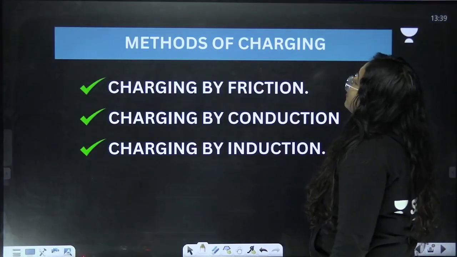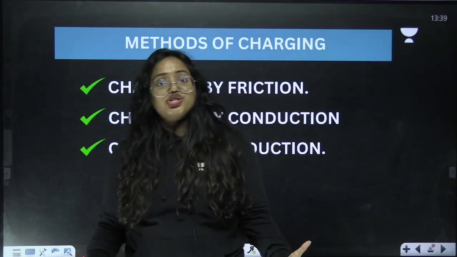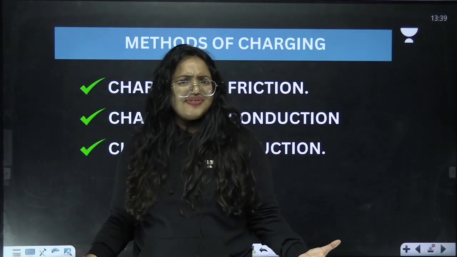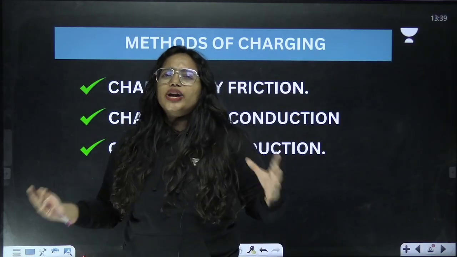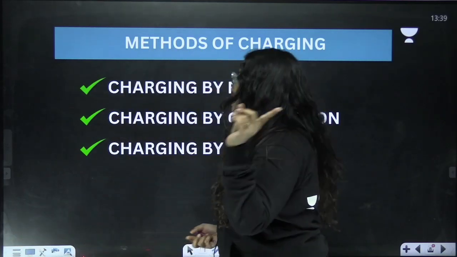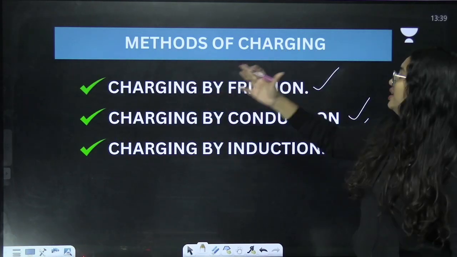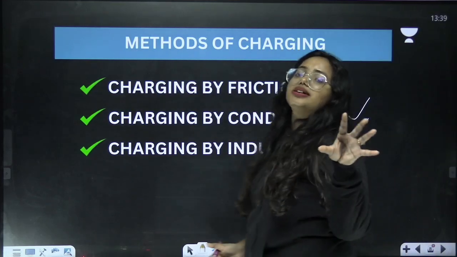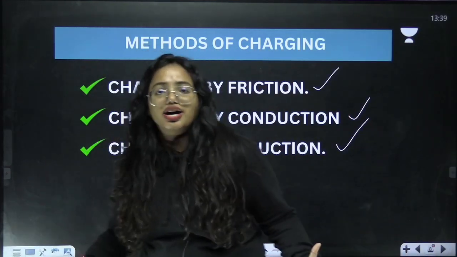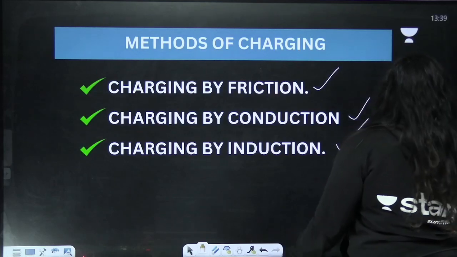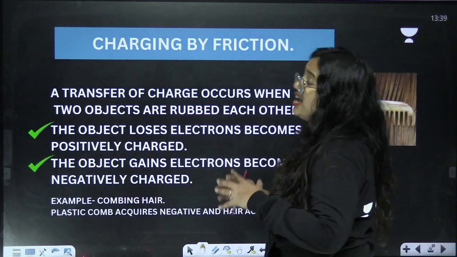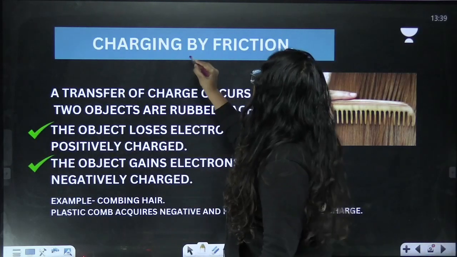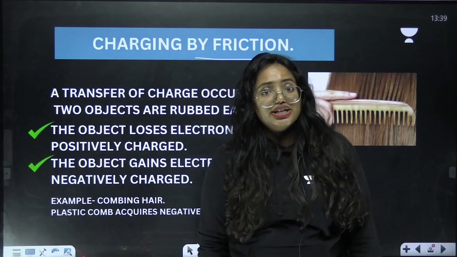And now we are moving towards methods of charging. Charging is very essential, right? You can do it in mainly three ways. What are they? Charging by friction, charging by conduction, and charging by induction. These are the main methods that can be employed to charge. Now let's learn them one by one. Here we are going to learn the very first one, which is charging by friction.